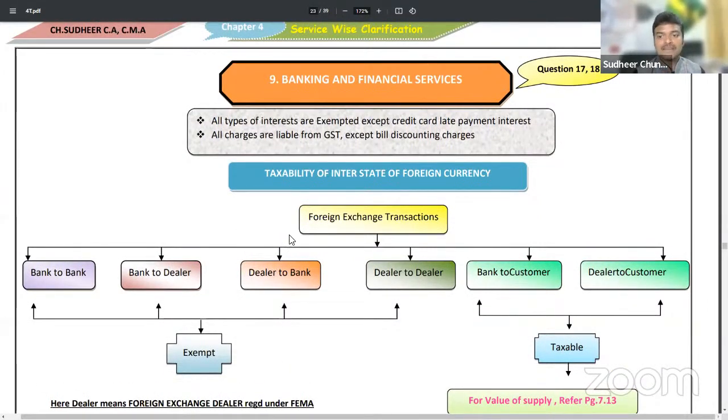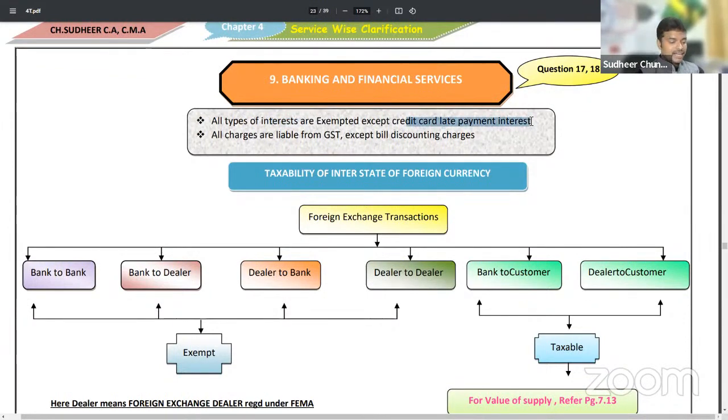Okay. So all the big services we have completed. There are many more services for discussion. Whether banking services are taxable or exempted. Sir, whatever interest our bank charges, P&L interest, year-end interest, additional interest, whatever name the bank uses, all forms of interest are exempted, except credit card late payment interest.